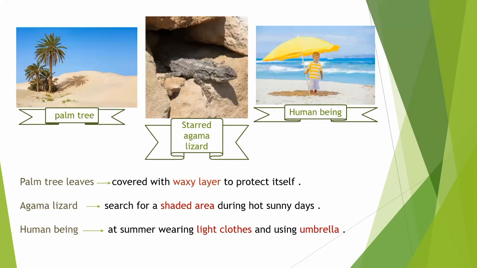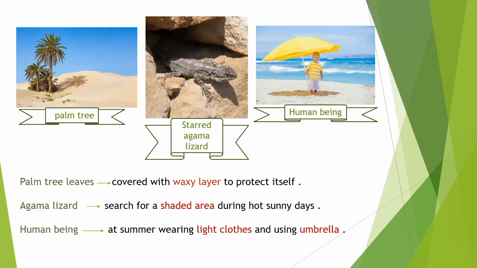If we now have 3 living organisms, like a palm tree, a starred agama lizard, and a human being, all of them are exposed to the hot climate, but how do they survive?